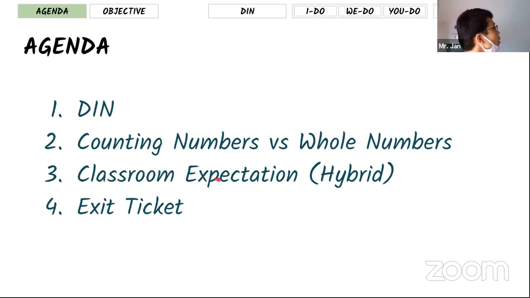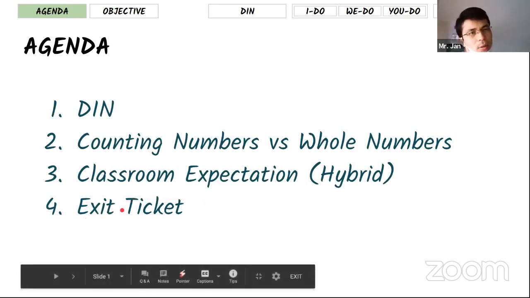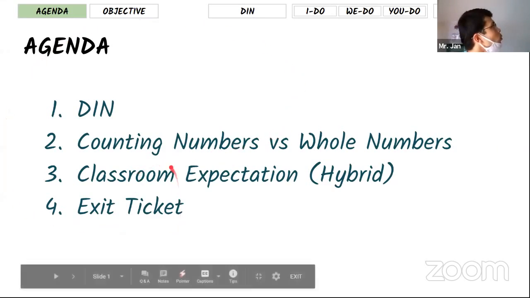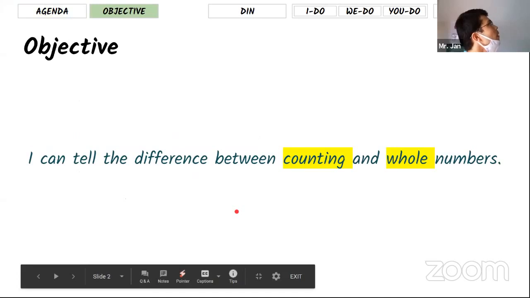Then we're going to talk about classroom expectations. It's only for hybrid students, which means the students in this classroom, not the ones online. So online students can leave when we start talking about classroom expectations. And there is an exit ticket. It's only 3 questions, 1 reflection and 2 math questions. This is all we're going to do today, okay?